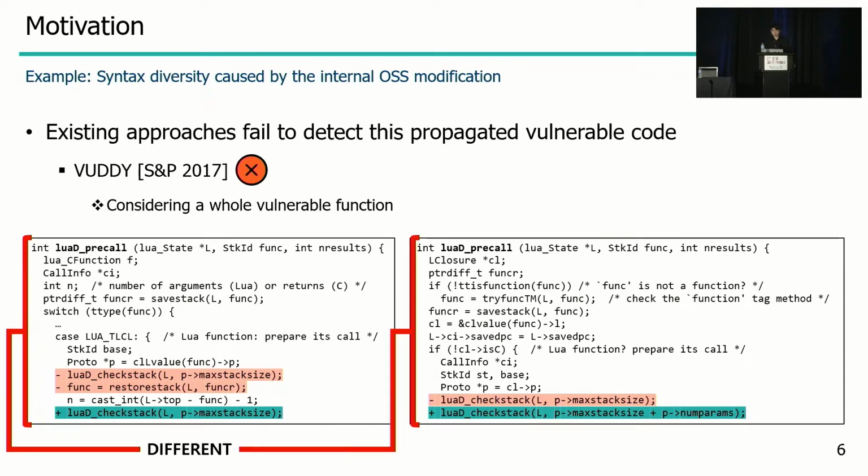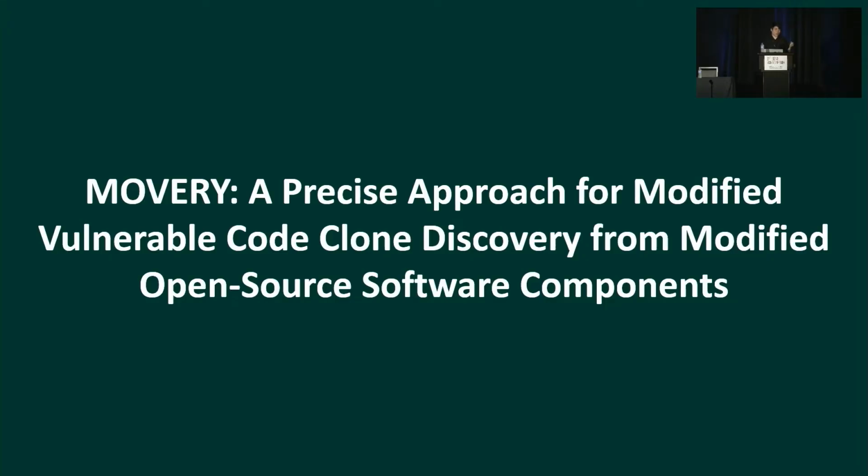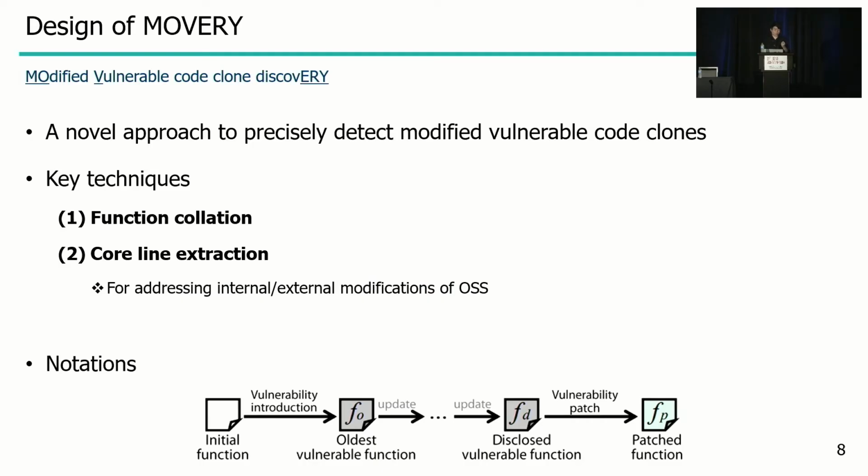The other example is VUDDY, a scalable approach for detecting propagated vulnerable code. VUDDY considers a whole vulnerable function as the signature. But in this case, obviously, the syntax of the two vulnerable functions is quite different, so VUDDY also misses this vulnerability. To overcome this problem, we present MOVERY, a novel approach to precisely discover propagated vulnerable code with various syntaxes.